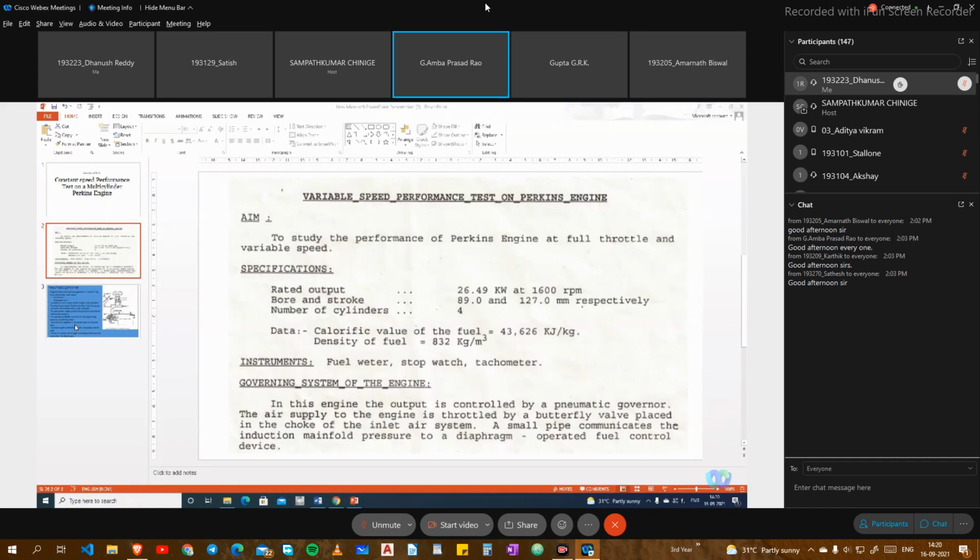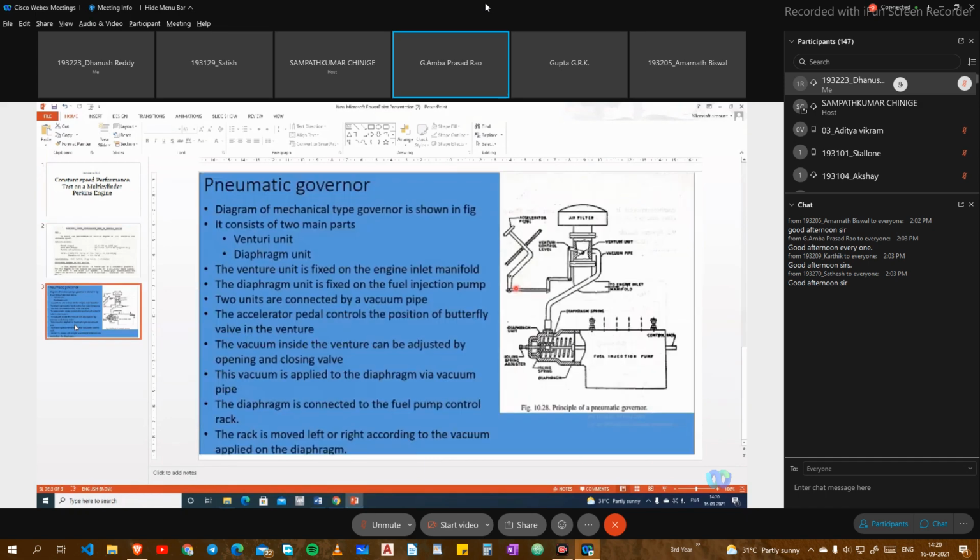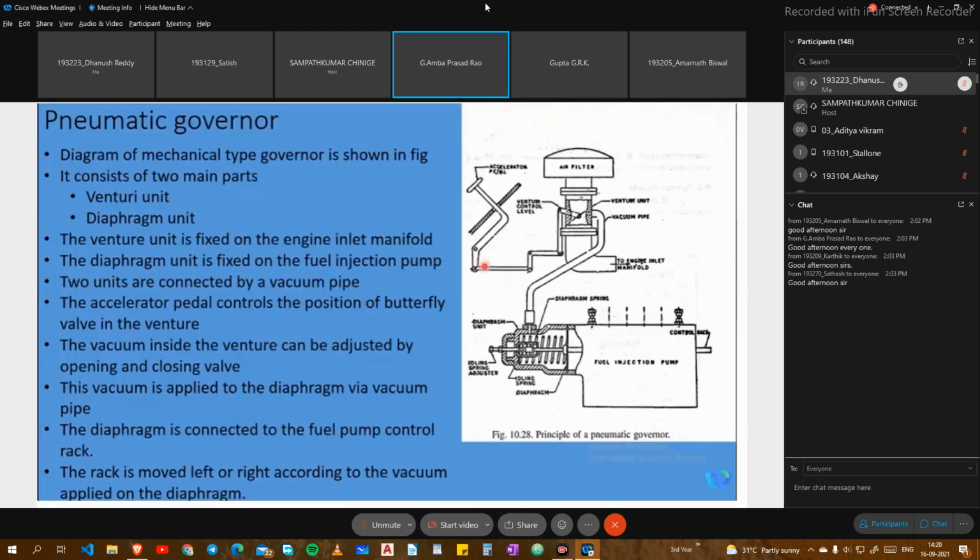Let us see the diagram. Now you are able to see there is an accelerator pedal on the extreme left top. If you press that one, there's a lever going under. Please come down. So that it is converting.